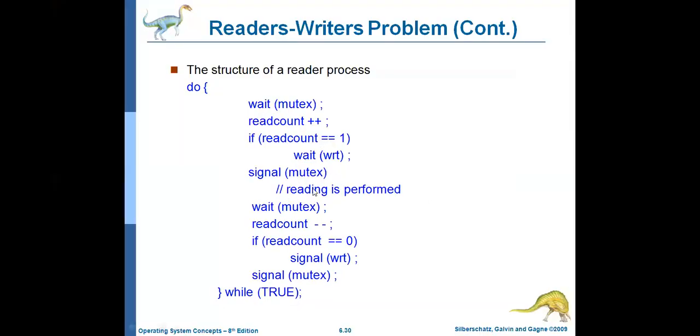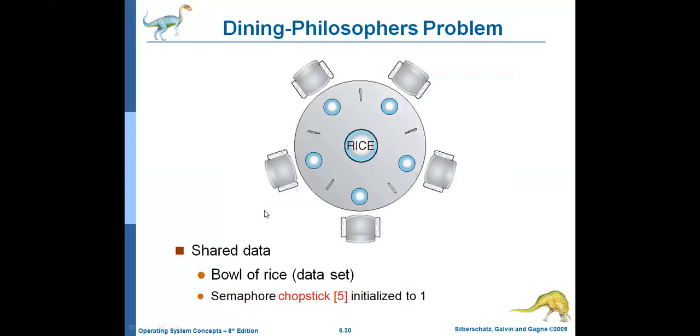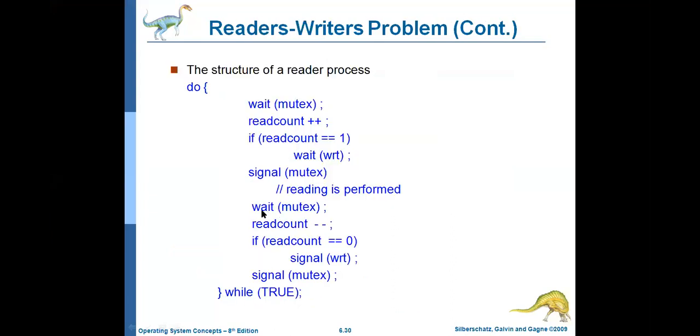So after performing the read operation, what do you have to do? Similarly, whenever a reader goes out of the class, what does he have to perform? Each and every reader has to perform wait of mutex, signal of mutex, read count minus minus. So 60 becomes 59 and then 58, 57, 56 like that. What happened? After some time the read count equals 0. Like how many participants are here? 31. At the end of the session it may go to 0.